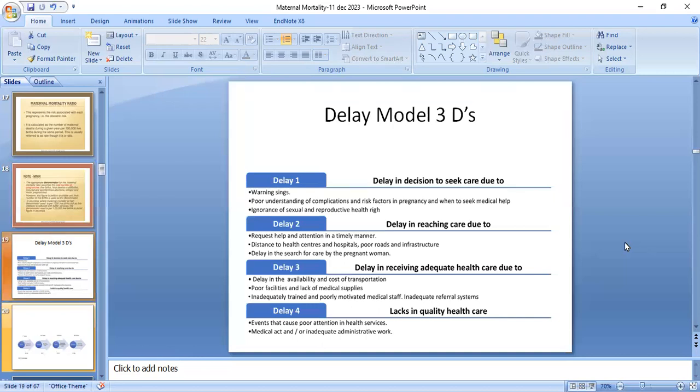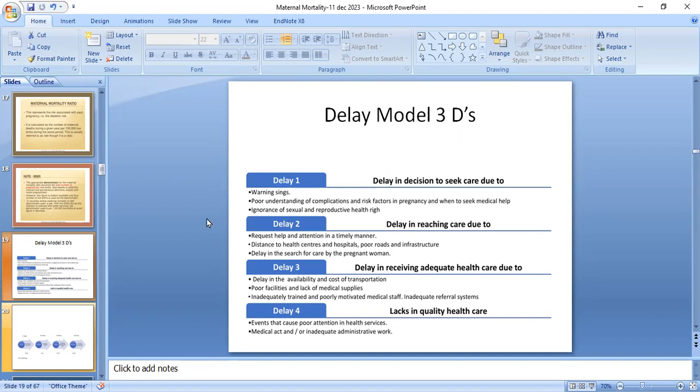Now, this is the three-delay model. That is the delay that occurs at home, during transportation, and at the level of a health facility due to inappropriate health services. In the first delay model, that is the delay in decision to seek care due to warning signs, poor understanding of complications and risk factors in pregnancy, and when to seek medical help, and ignorance of sexual and reproductive health risk.